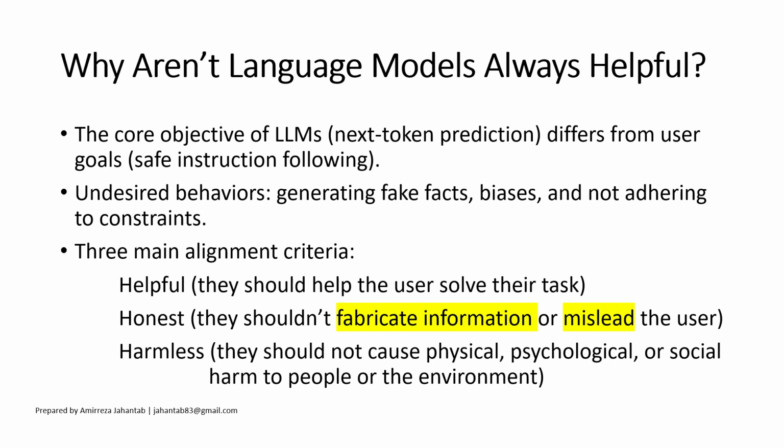Why are language models not always helpful? It's simple because the core problem is a mismatch, a misalignment between the next token prediction training goal and what the user actually wants. These models are trained to predict the next token, not to align with the user, and this leads to undesired behavior such as generating fake facts, or you know, hallucinating fake facts.